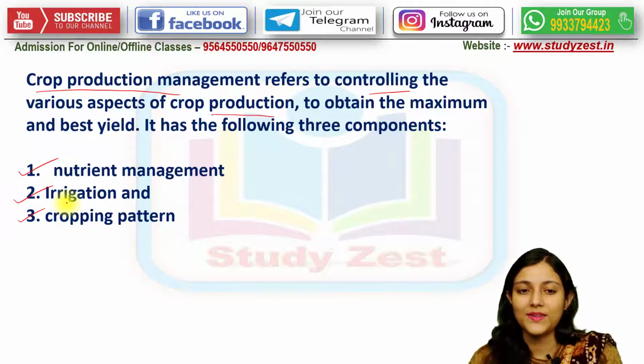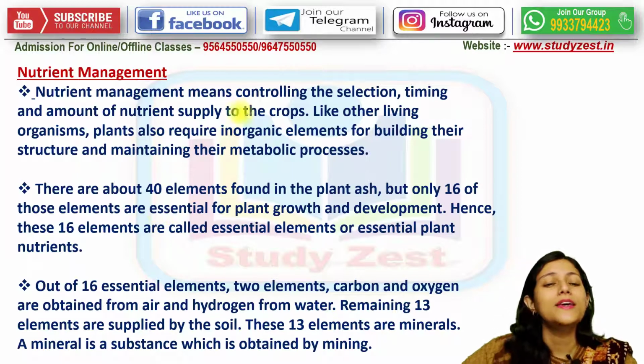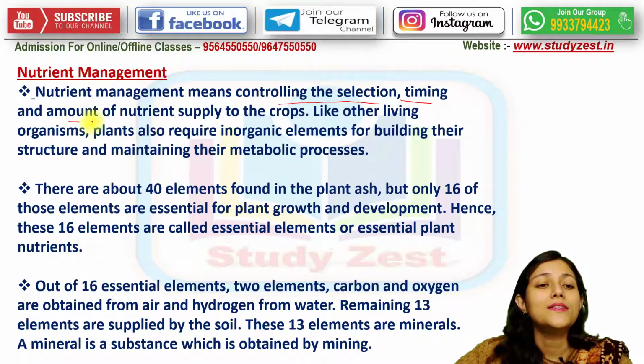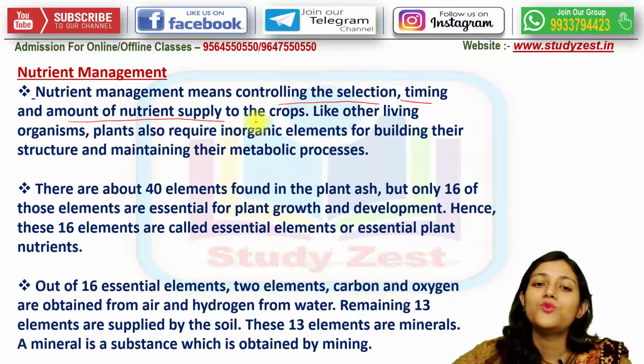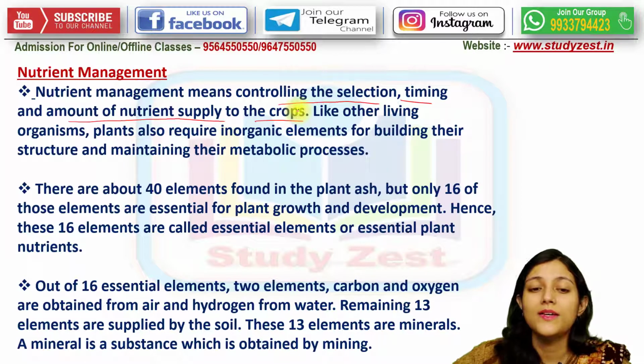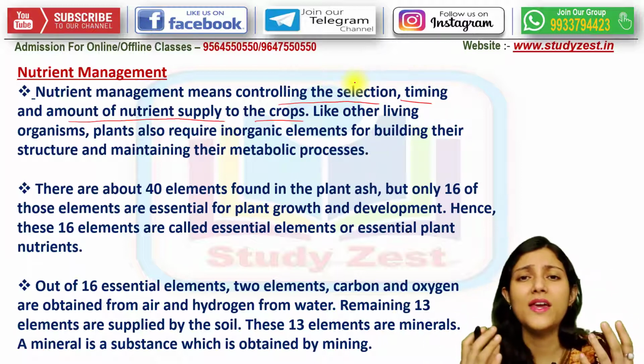Okay, so now we'll first talk about nutrient management. Now, what does nutrient management mean? It means controlling the selection, the timing and the amount of nutrient supply to the crops. This is very important. Why? I'll tell you: what should be the first step of any nutrient management? First, it must be controlling the selection. How are you selecting the nutrients, right?